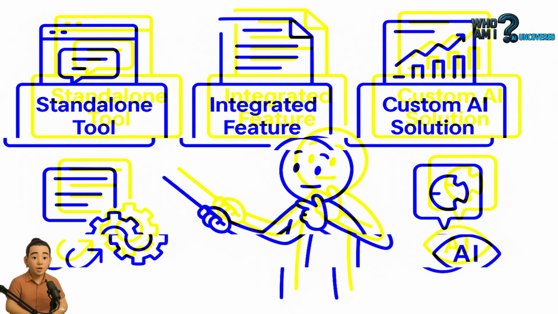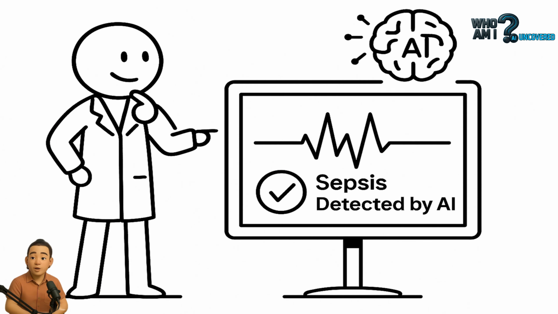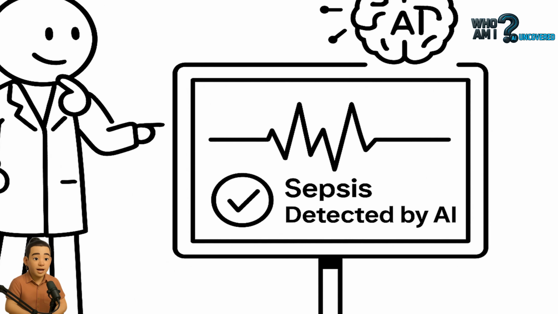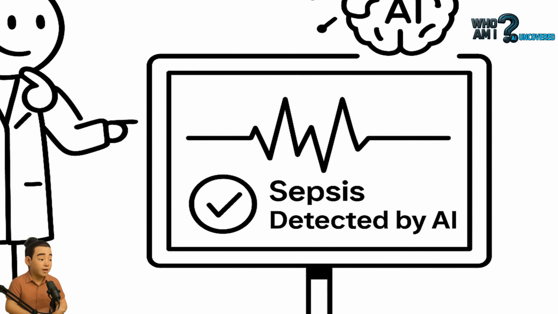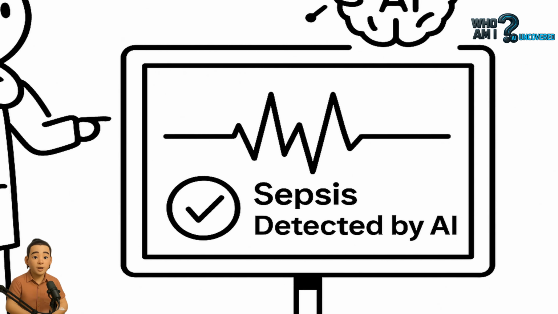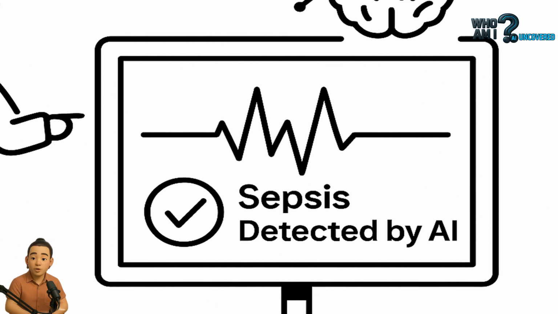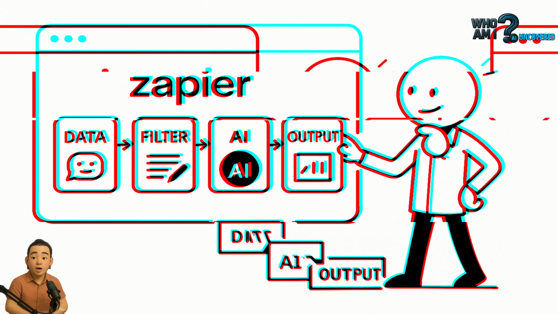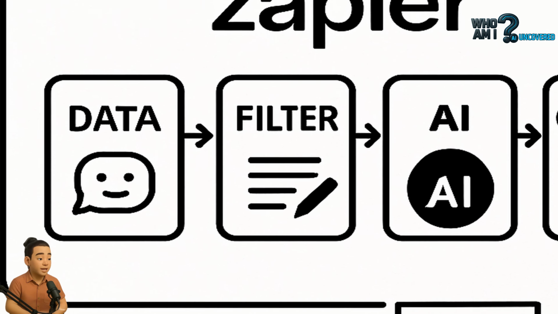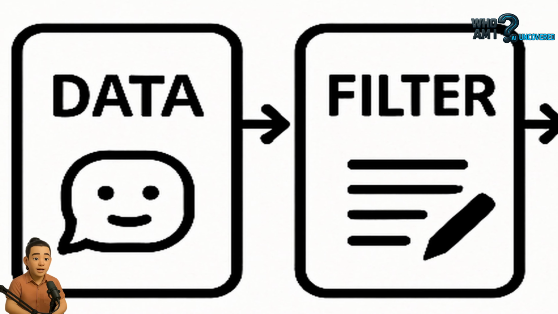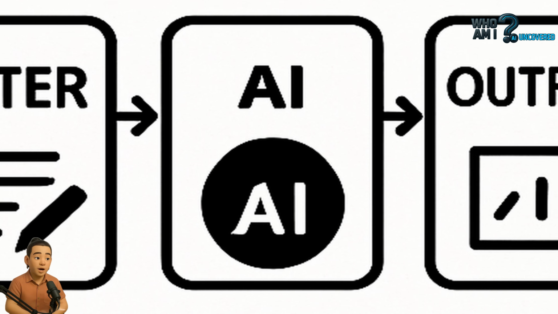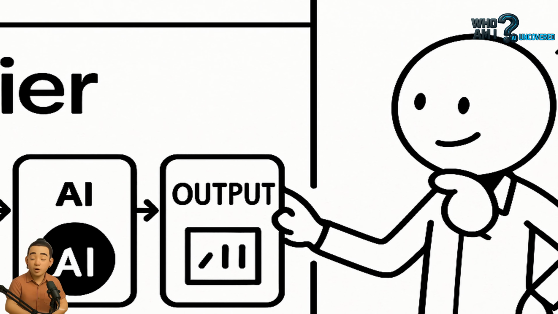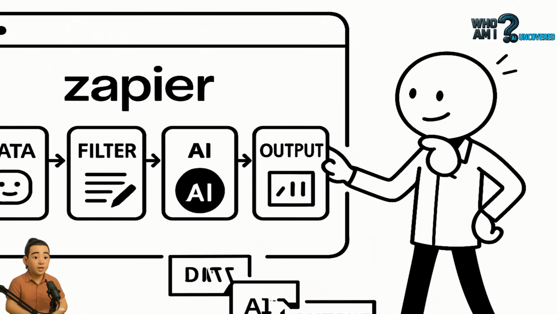A hospital might deploy AI to detect sepsis. A logistics company might use machine learning to optimize routes based on live weather. These tools don't look like apps, but they power business. Key insight: you can now build lightweight custom AI workflows without code using tools like Zapier, Make.com, Notion AI, or even ChatGPT's custom GPTs. Knowing the type of AI tool you're using isn't just academic, it shapes how you prompt, deploy, and measure value. In this taxonomy, it's the foundation for everything else.